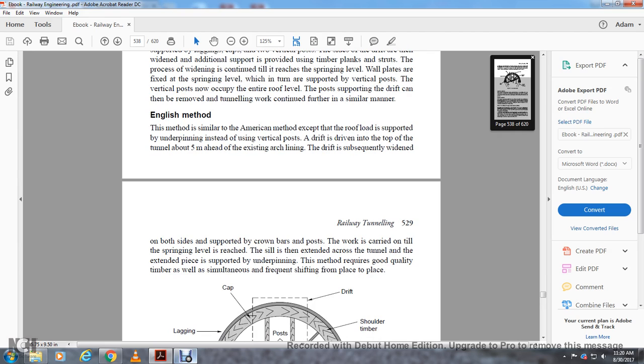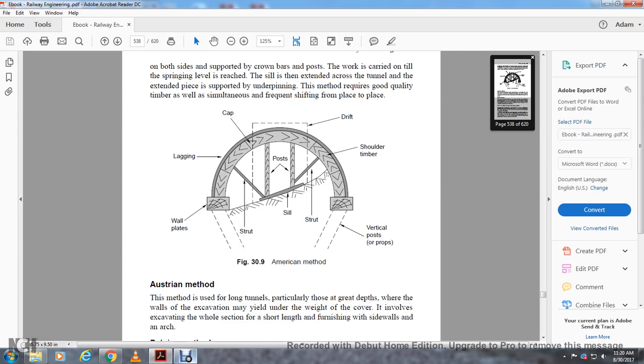The work is carried on until the spring level is reached. The sill is then extended across the tunnel. The support underpinning methods require good quality timber, as well as frequently shifting from place to place. Figure 30.9 shows the American method: the wall plates, lagging, cap, drift, shoulder timber, vertical posts, sills, struts, and posts.